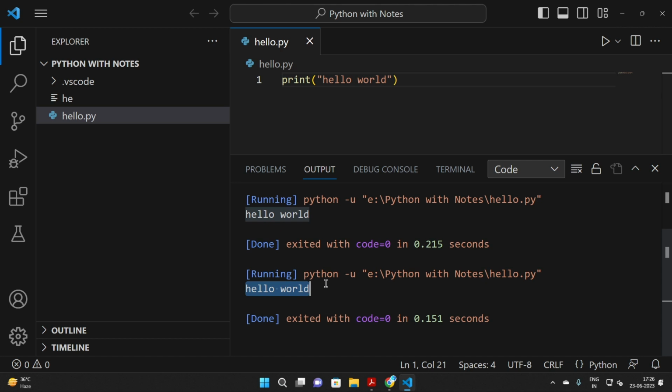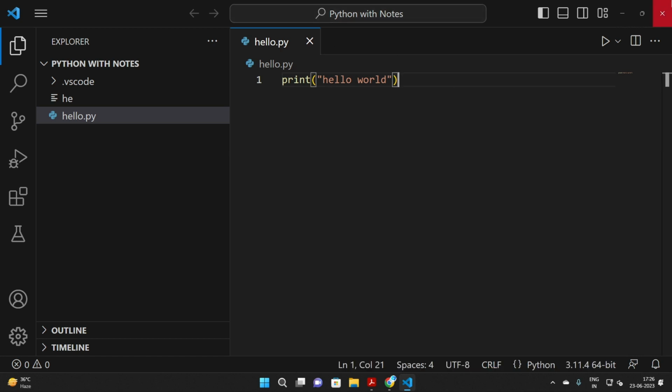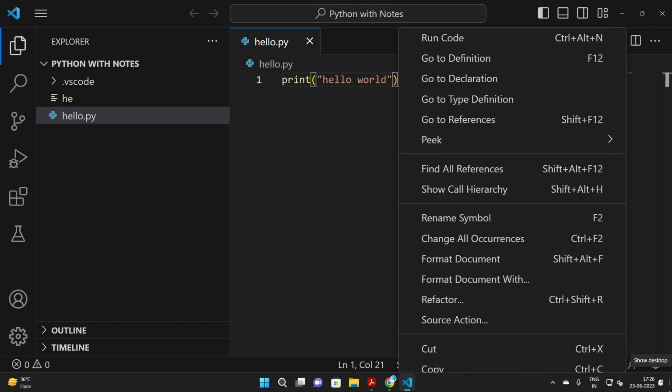Hooray guys, our program is initiated and it writes hello world. Now let me make you understand the syntax. If you have learned any programming language before, like HTML or C++, you already know that what is written in Python in one line is written in C++ in four lines, and in HTML in five to six lines. So Python is very simple to understand.